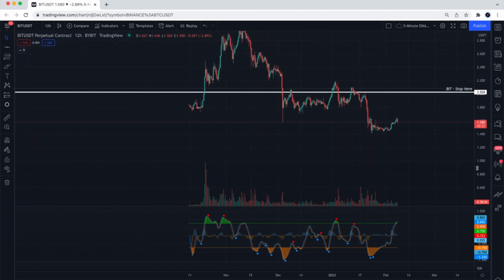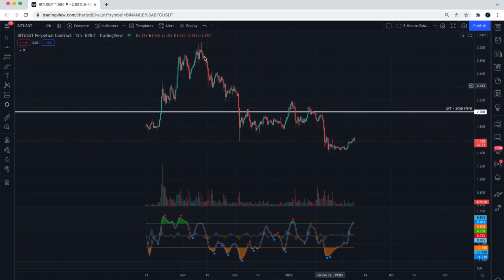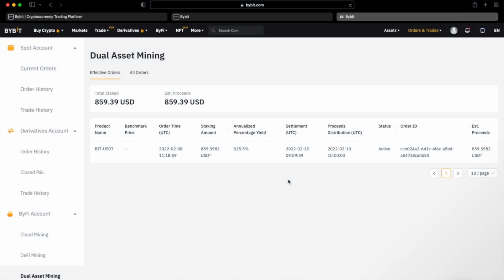I think that $2 may be the resistance level, so I would probably stop using BitUSDT pair for dual asset mining if the price of the BIT token approaches the value of $2. Unfortunately, I am not able to forecast the price accurately for the next 2 days, so I take my chances, and I submit the order, now for the third time.